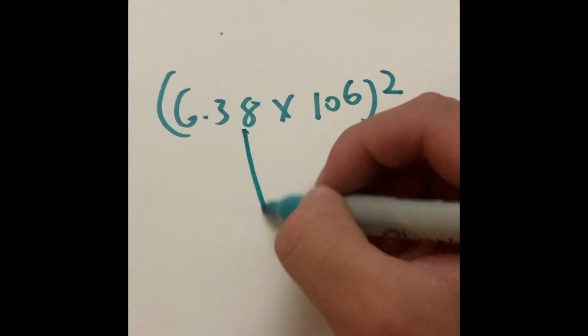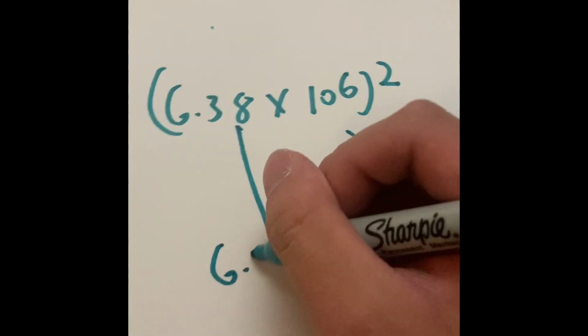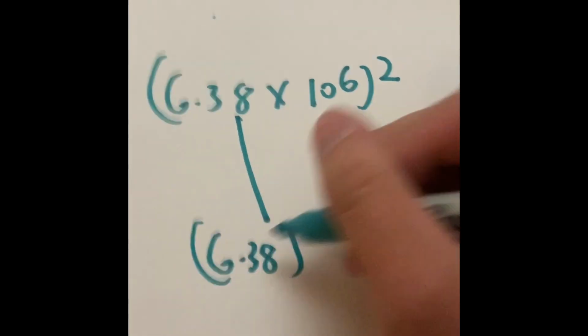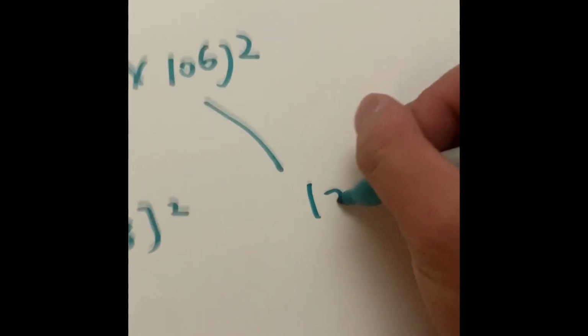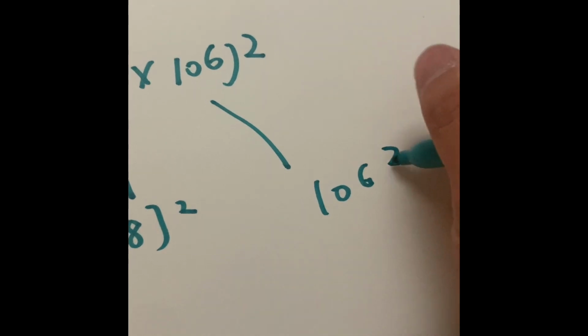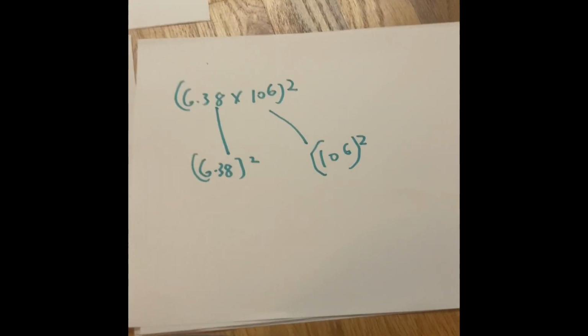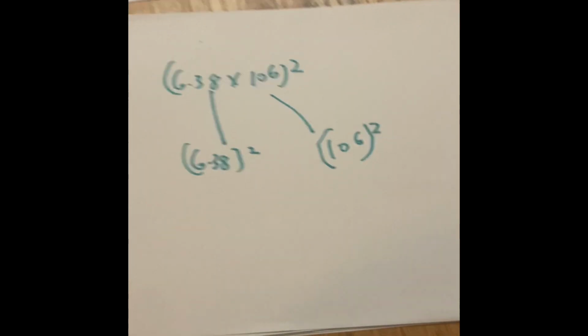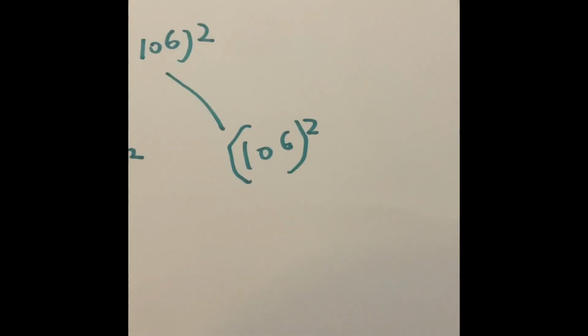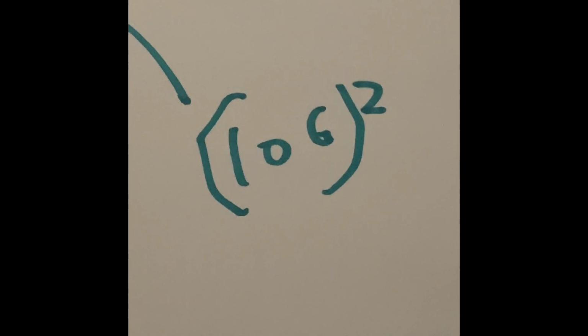What we can do is split it up: 6.38 squared and 10 to the power of 6 squared. 10 to the power of 6 squared is going to be a lot easier because you don't have to expand it out. And not only that, it also follows the rules of exponents, which you probably learned in Algebra 1 or Algebra 2.